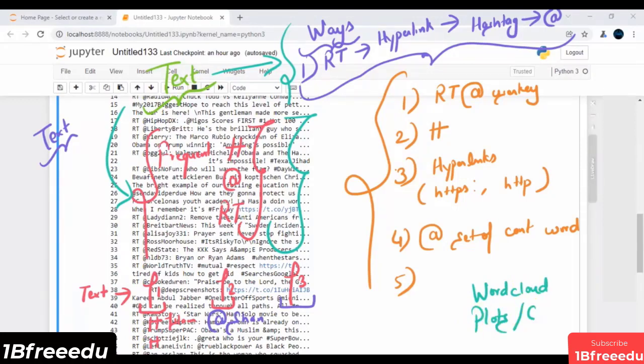Again, we will discuss all these things in much more detail: how to create the word cloud and what a word cloud is all about, and how to generate plots and charts considering text type of data. We will touch upon lots of ways to remove the retweets, of course in the context of the real world. Some of the ways will be your problem statement that we will touch upon at the end of this use case.